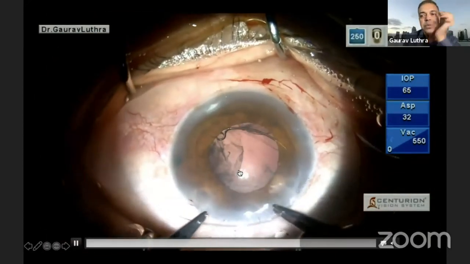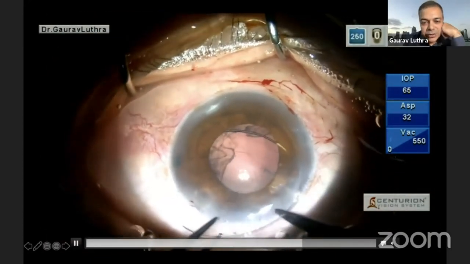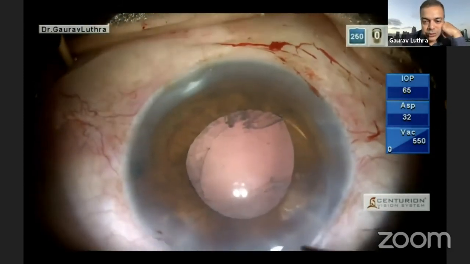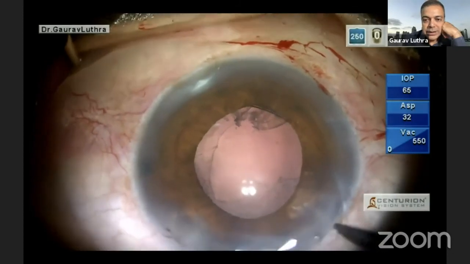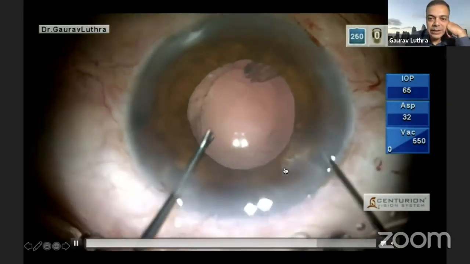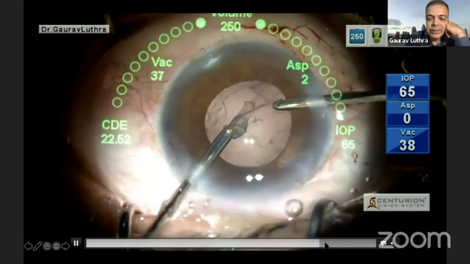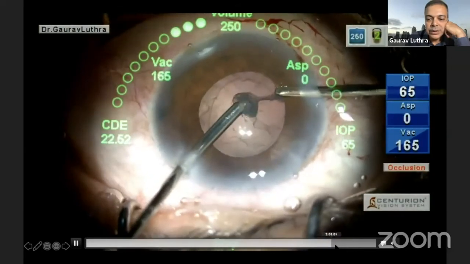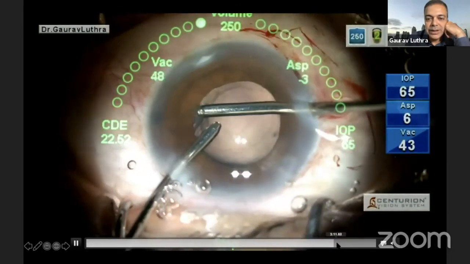But I then decide to put in a CTR because I'm relatively sure that there isn't one. It's just a capsule which is very, very loose. And I'm able to then put in the CTR, and that makes life much easier. Now this is when the situation becomes a little easier, and I can remove the rest of the cortex and get the cortex out and see how badly stuck it is.